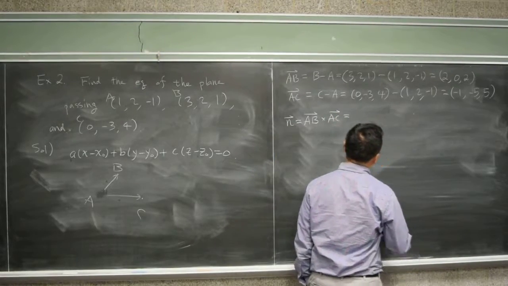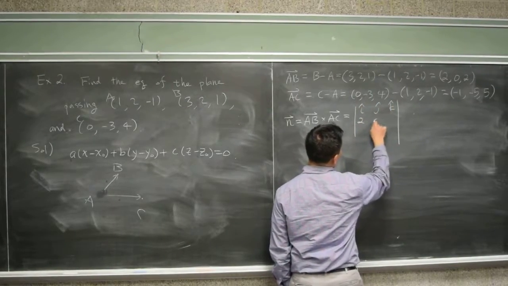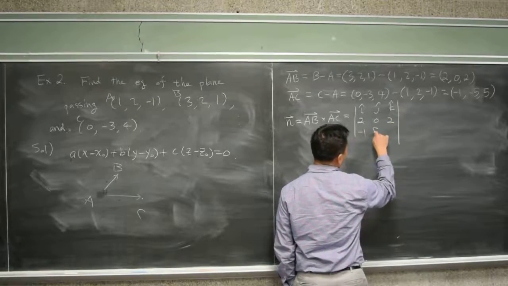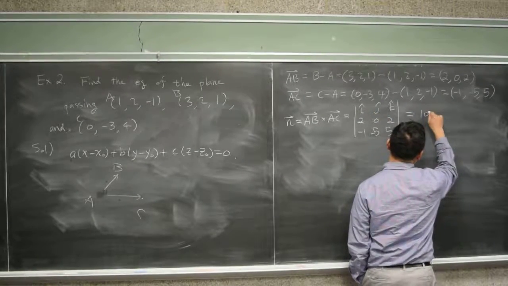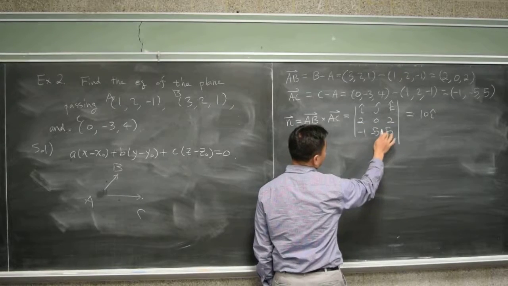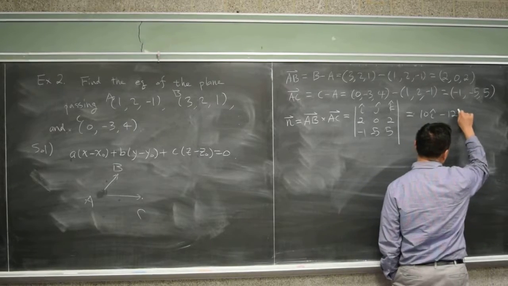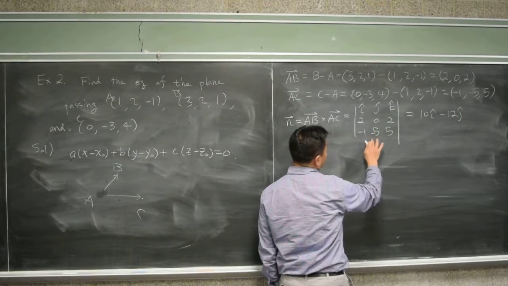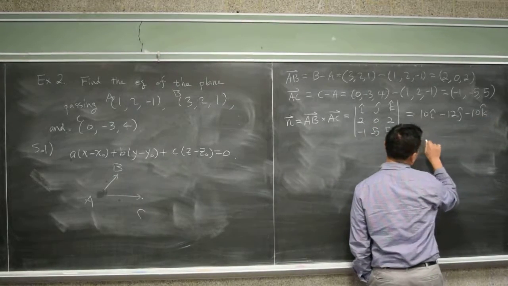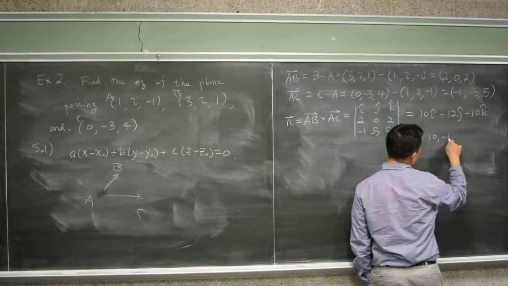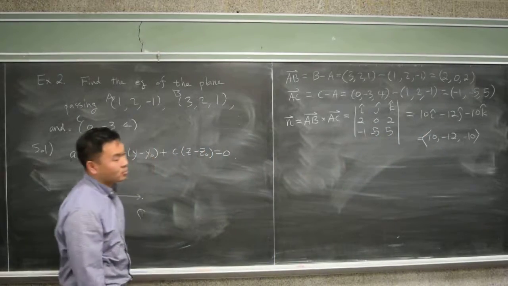Which is i, j, k of 2, 0, 2, negative 1, negative 5, 5. That's 10i, j is 10 plus 2, 12, but the checkerboard of signs gives you negative 12. And then k is negative 10. So you have 10, negative 12, negative 10 as one of the possible normal vectors.